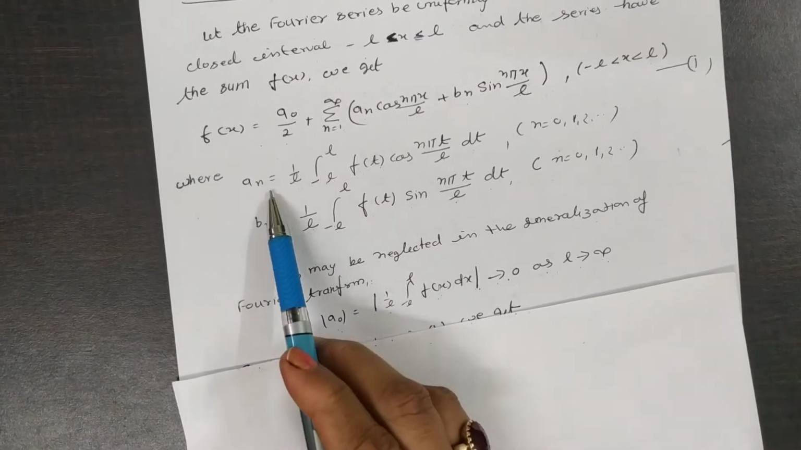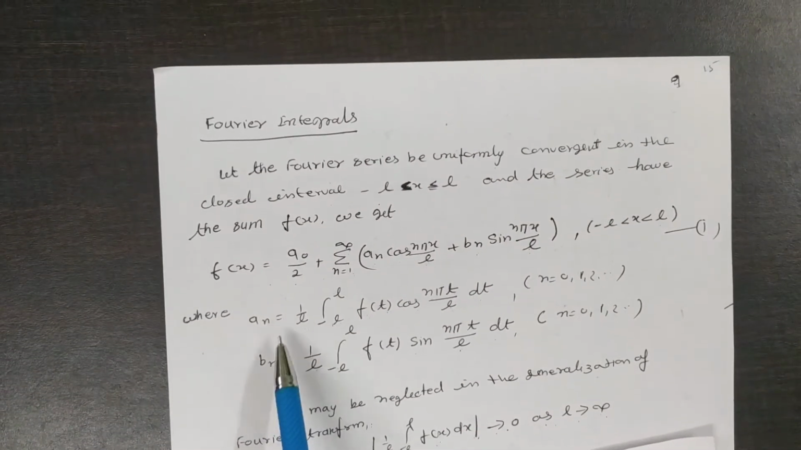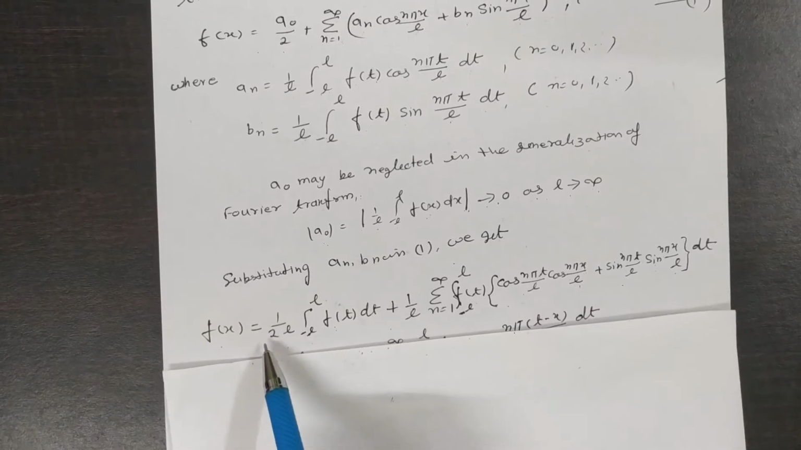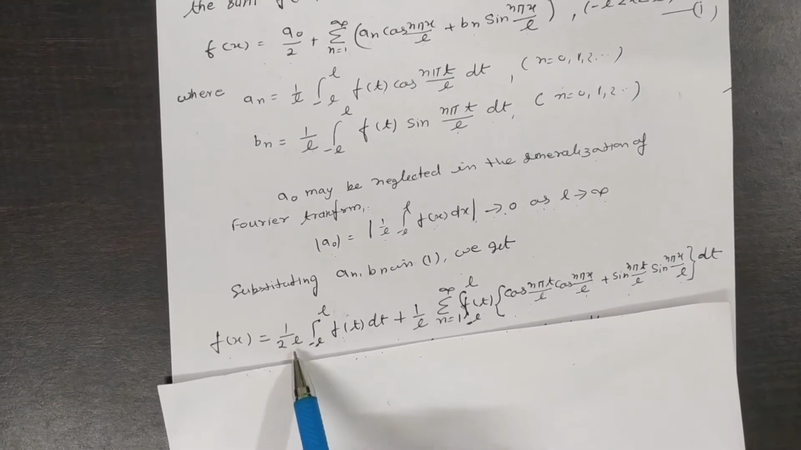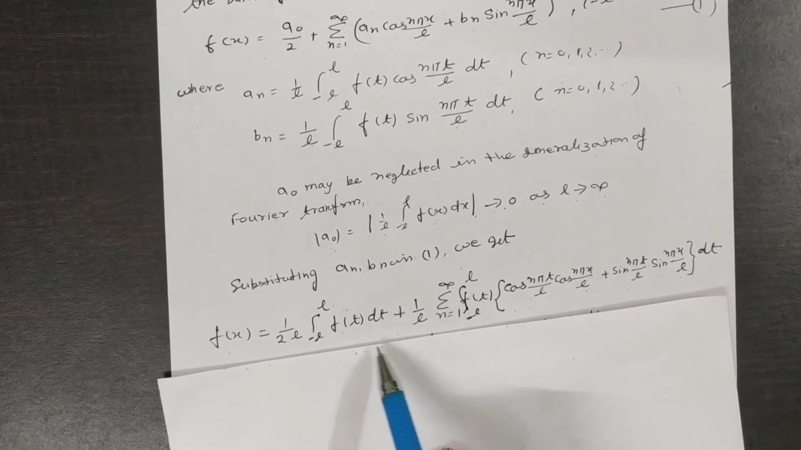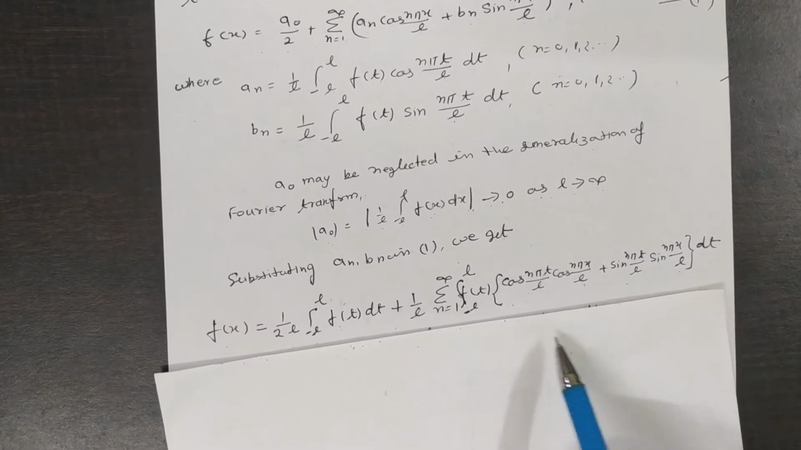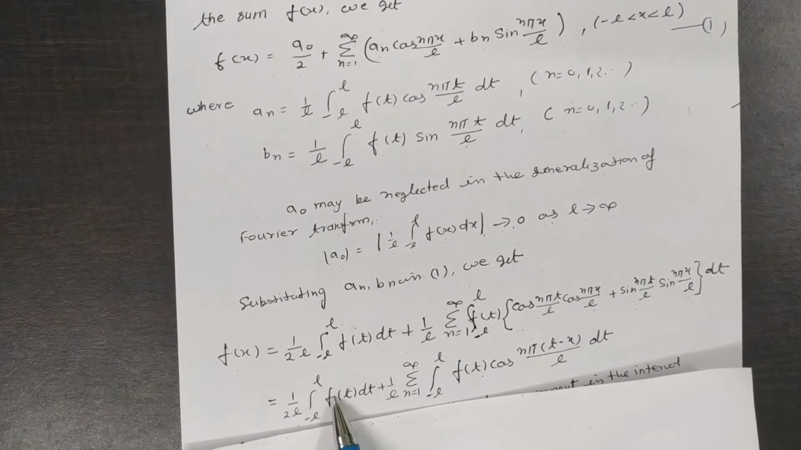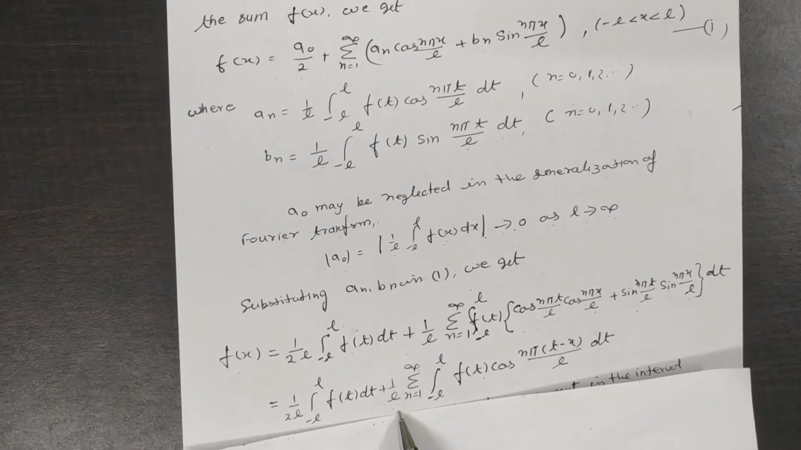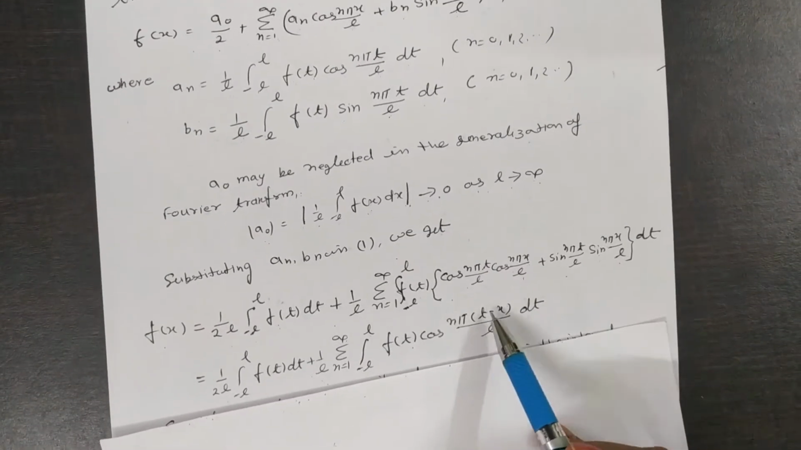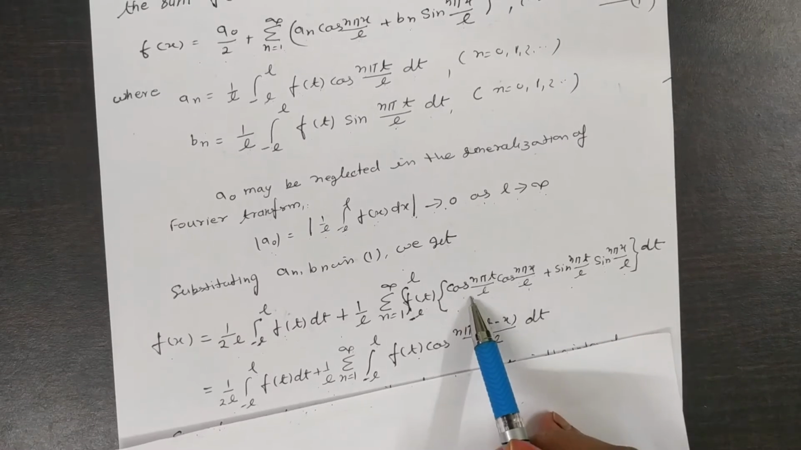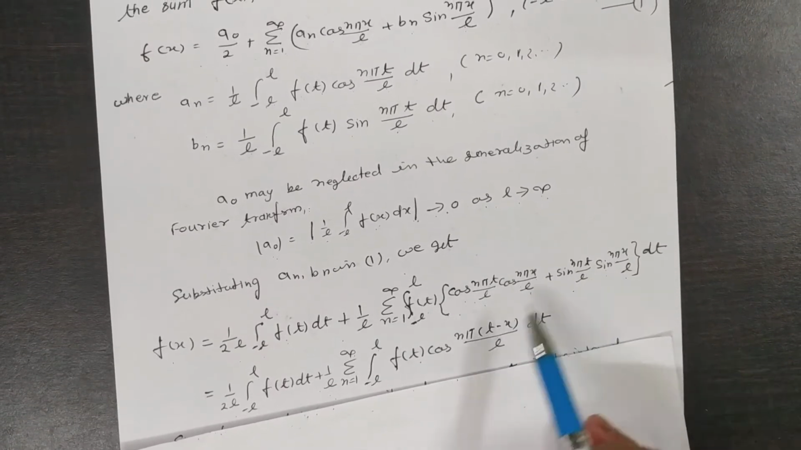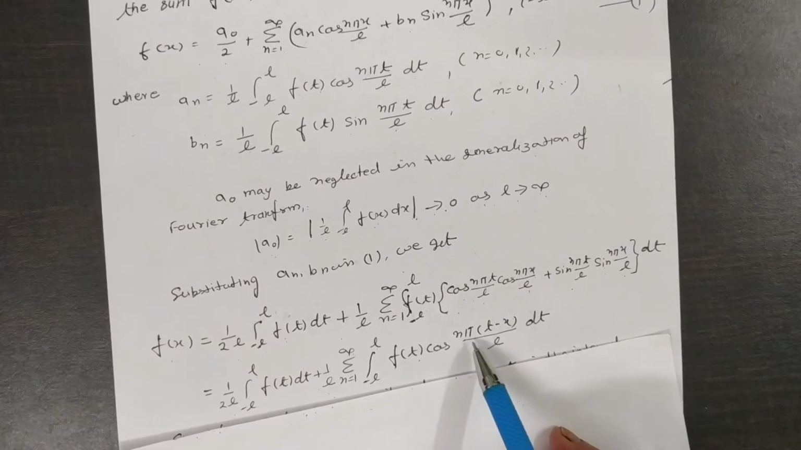So substituting all the values of an and bn in series 1, you get f(x) is equal to 1 by 2L, integral from minus L to L of f(t) dt, plus 1 by L, sum from n equals 1 to infinity of f(t) and here is cos(n pi t by L) cos(n pi x by L) plus sin sin. Since cos a cos b plus sin a sin b can be written as cos(a minus b), you write here cos(n pi (t minus x) by L).